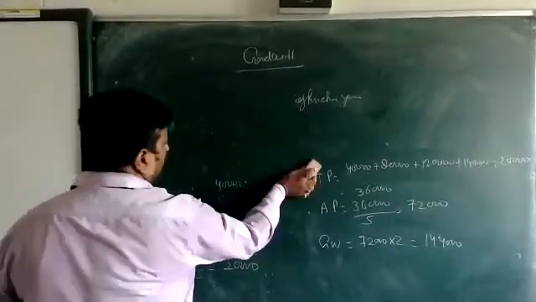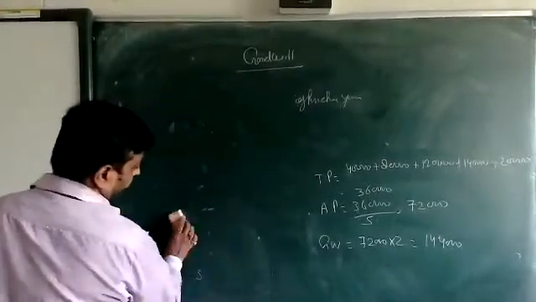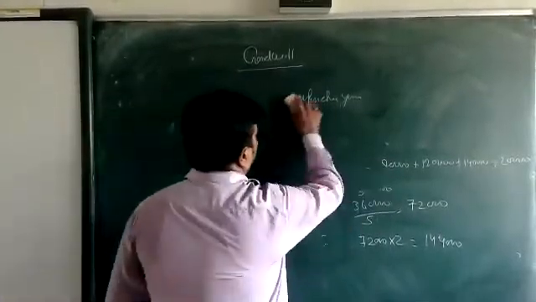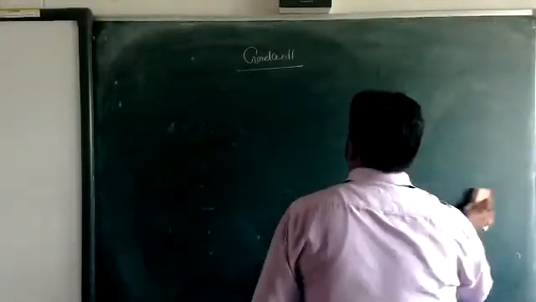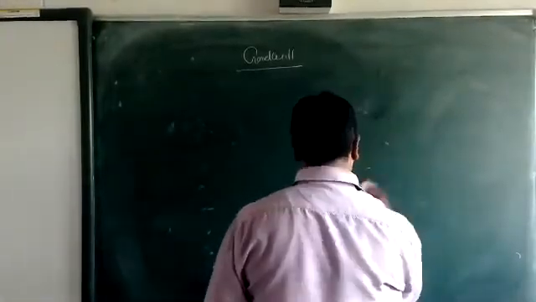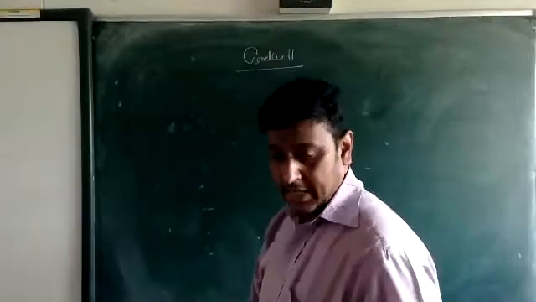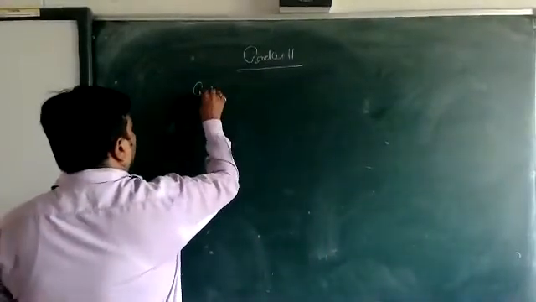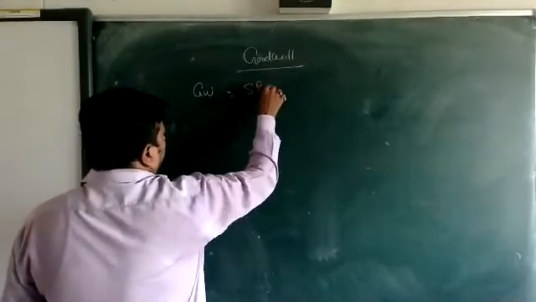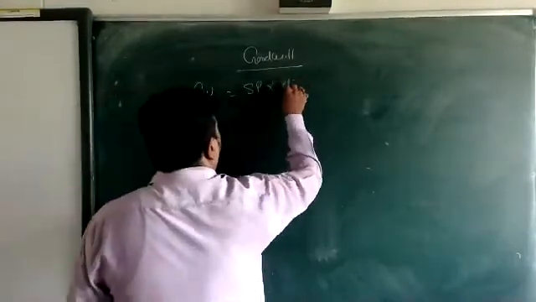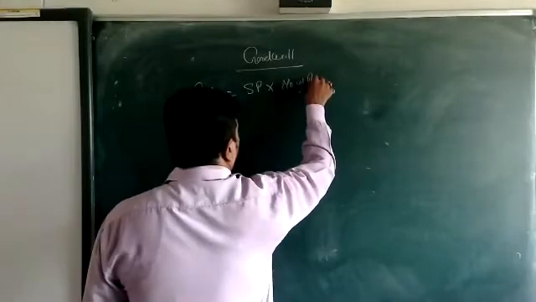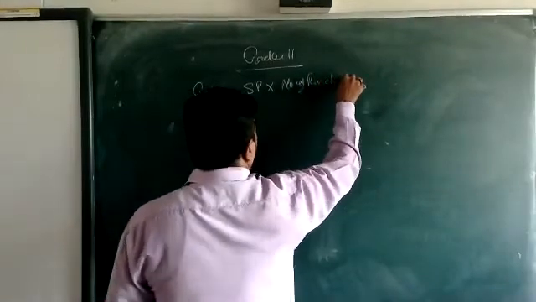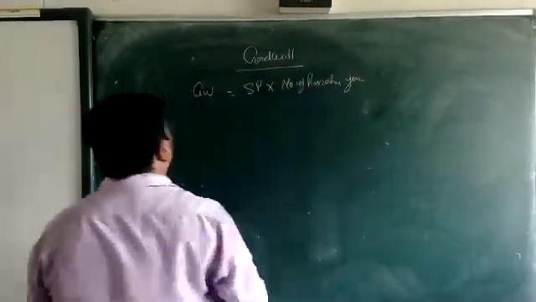That is the super profit method. In the super profit method, goodwill is equal to SP, meaning super profit, into number of purchase years.